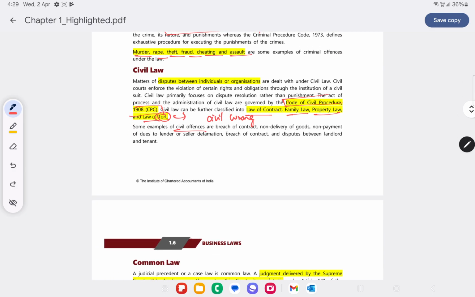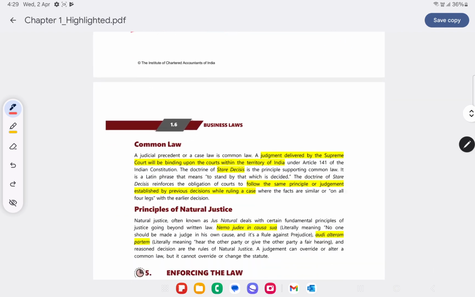Now, civil offences would include breach of contract or non-delivery of goods, which is again a breach of contract, non-payment of dues to a lender or seller, defamation, and disputes between landlord and tenant. So generally, if there's any dispute between individuals or organizations, that gets covered under civil law.